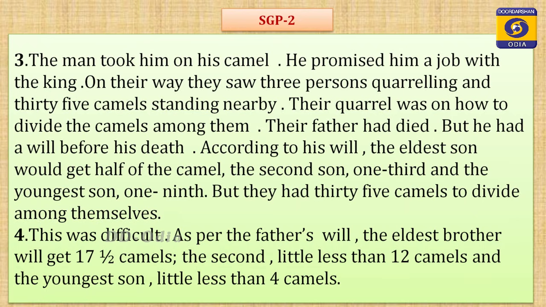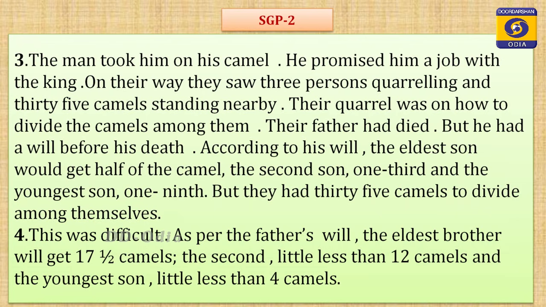Their father had died, but he had a will before his death. According to his will, the eldest son would get half of the camels, the second son 1/3, and the youngest son 1/9. But they had 35 camels to divide among themselves.